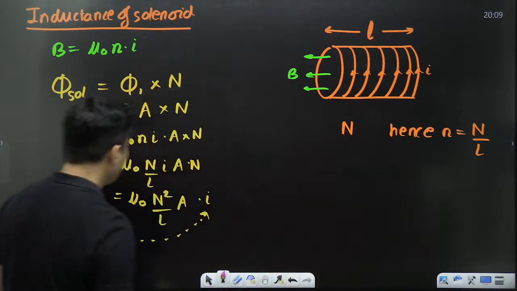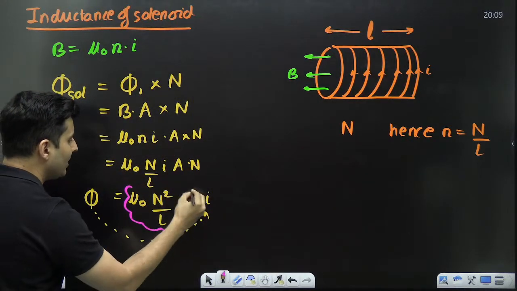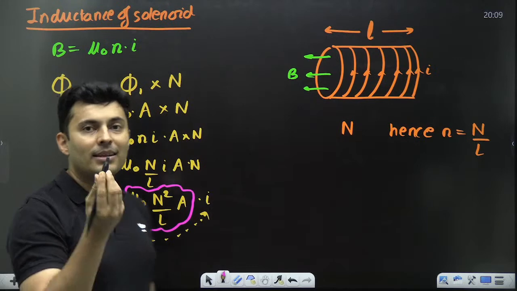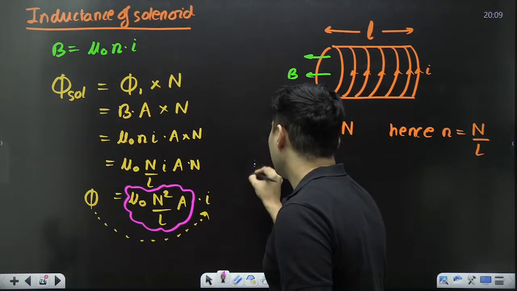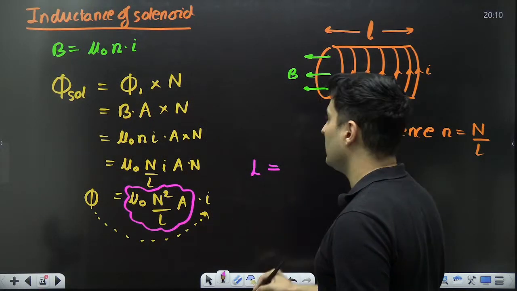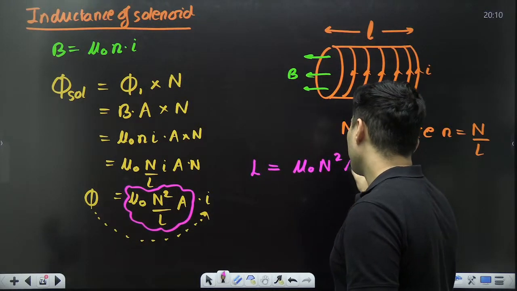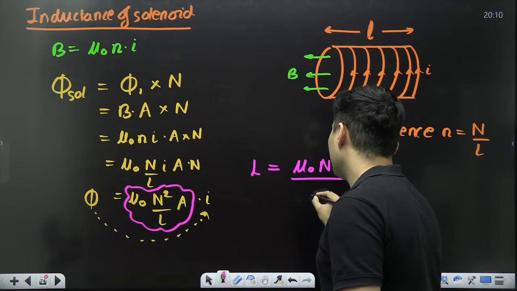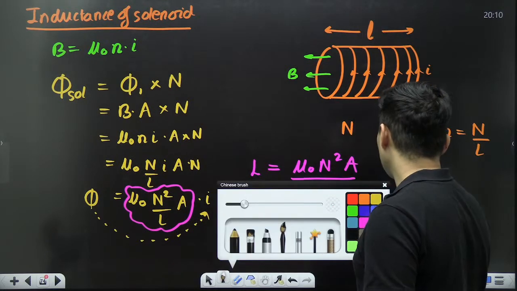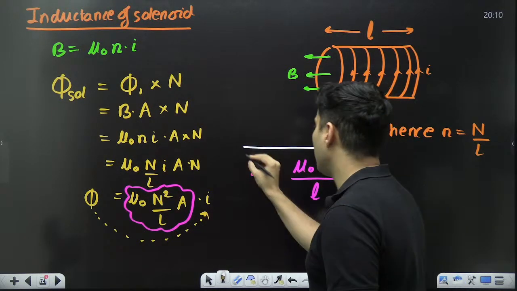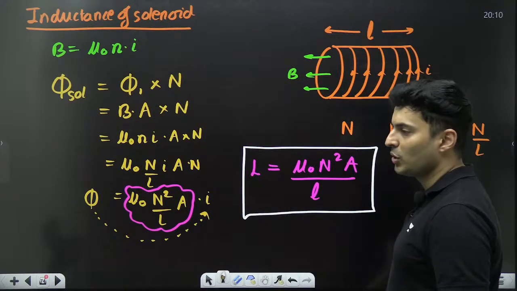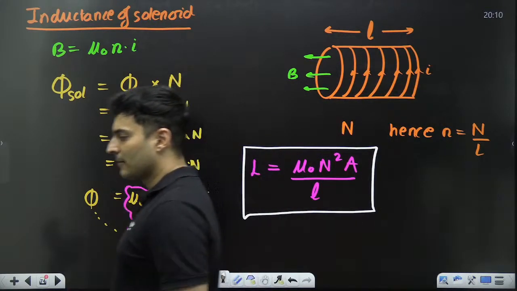So obviously, this constant will be the inductance. So hence the self-inductance of a solenoid will be mu naught N square A divided by the length. This is the formula, something which you should be remembering. Is that clear?